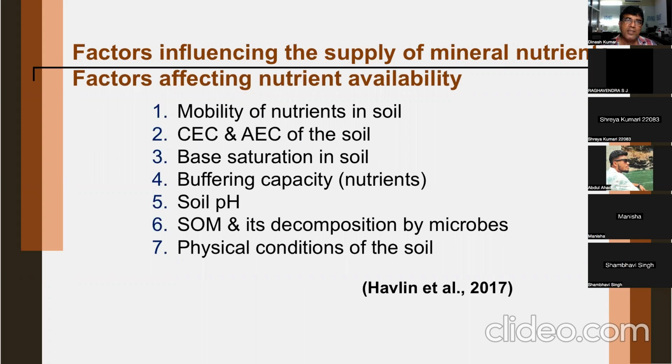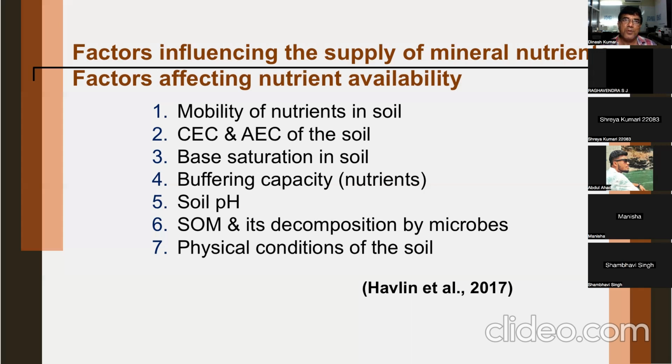If a nutrient is mobile or immobile in soil, suppose immobile, what method of application would be the best? Sir, foliar application. Foliar application is last resort actually. I'm speaking about the method of fertilizer application in soil.